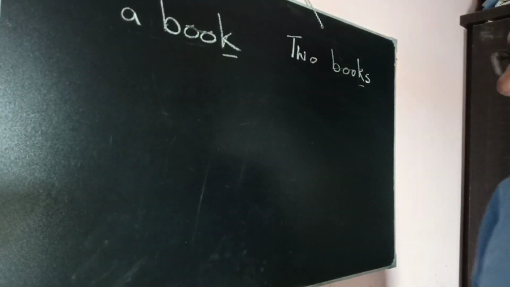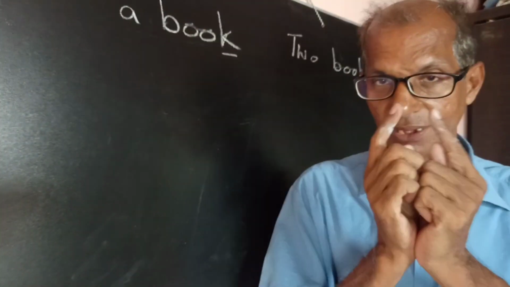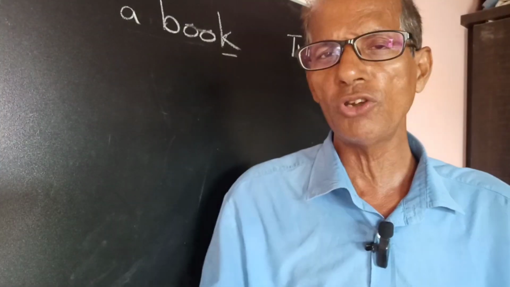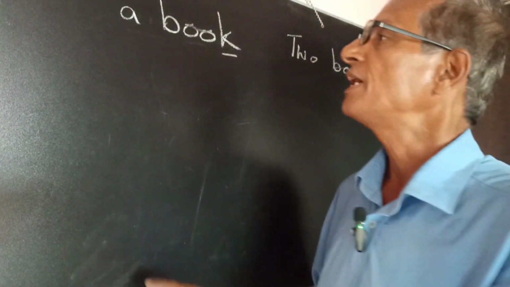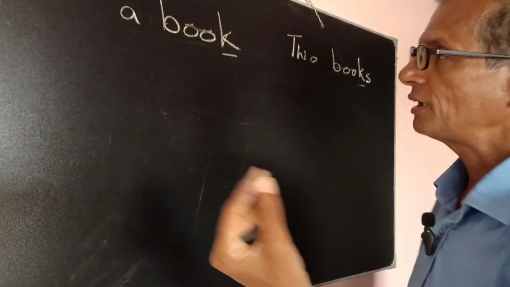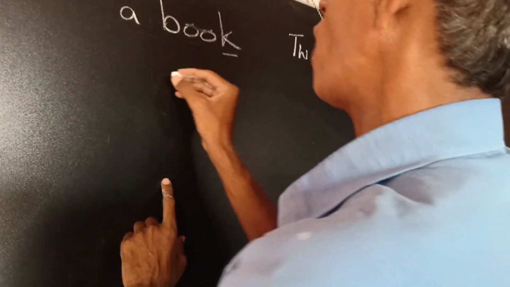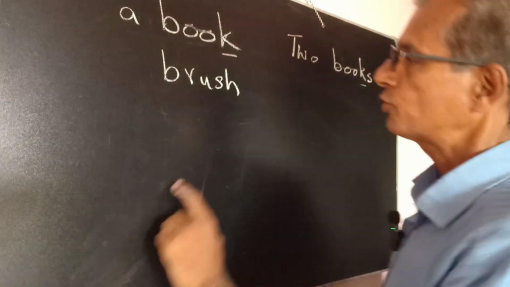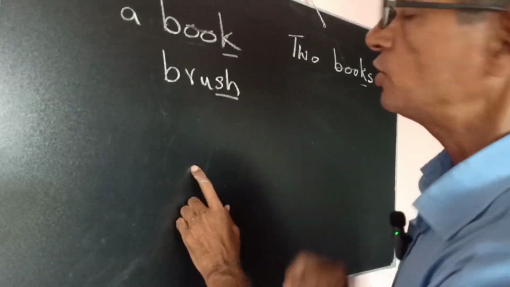Now look at here, because of the end of the word, when you make the plural from the singular. After book, now brush. Brush ends with sh. So what will become?